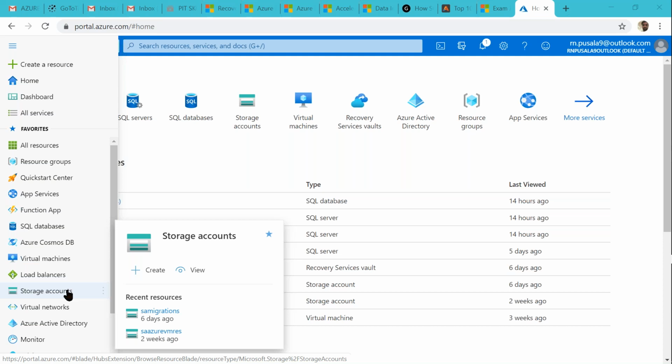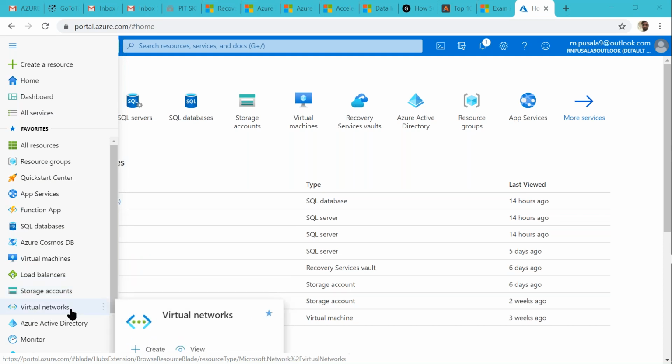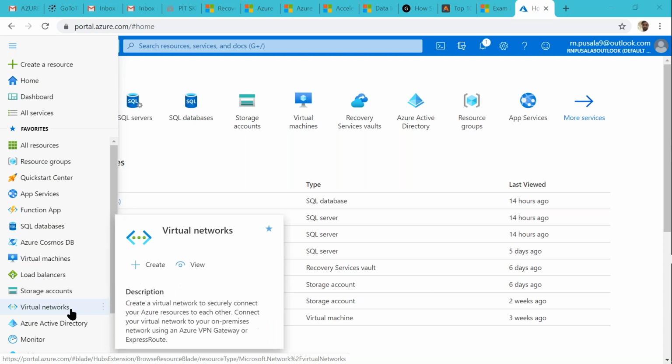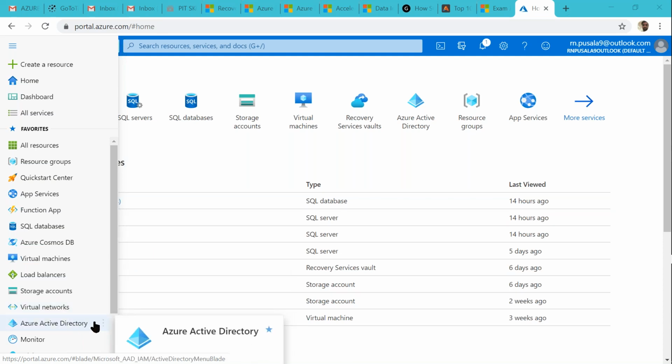So in the same way, virtual networks are there here, which are also important for us. Generally we need that for communication between the two resources. Generally, networks are there. Here, virtual networks are there. Azure Active Directory is there here.